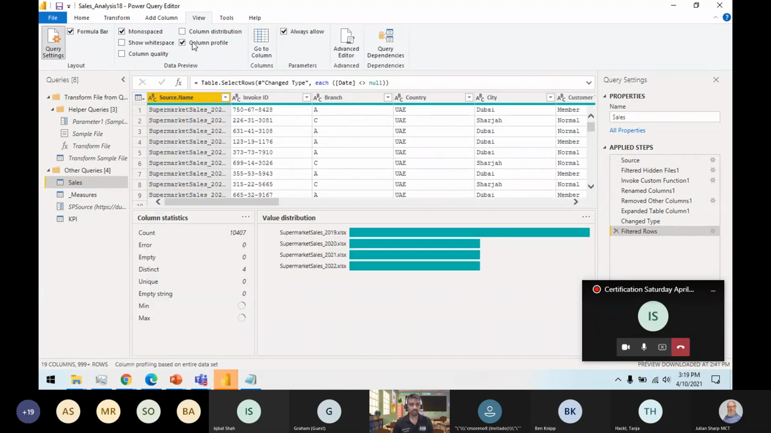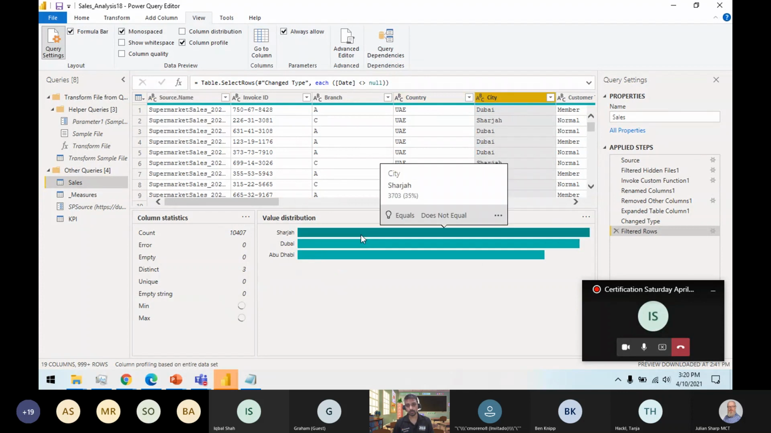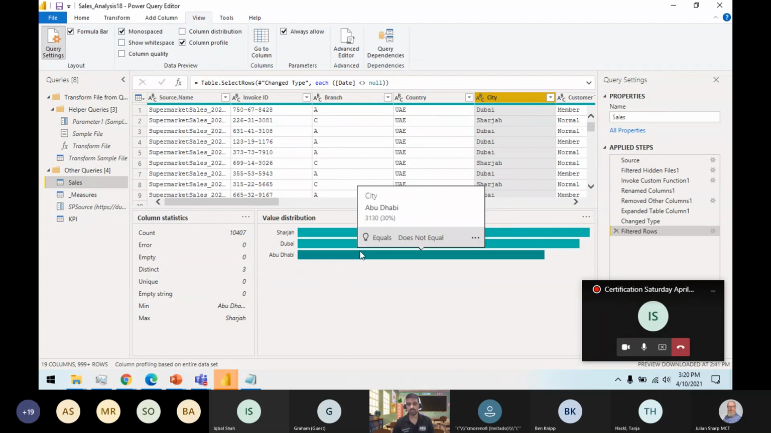If I want to do the column profiling, column profiling is also based on the entire data set. It will show me the count of rows, the number of errors, number of empty rows, distinct, unique, empty strings, minimum and maximum value. And it will show me the value distribution. Like if I choose city, you will see this city has 37,000 rows associated with it. With this city, 34% of the rows are associated, and with this third city, 30%.